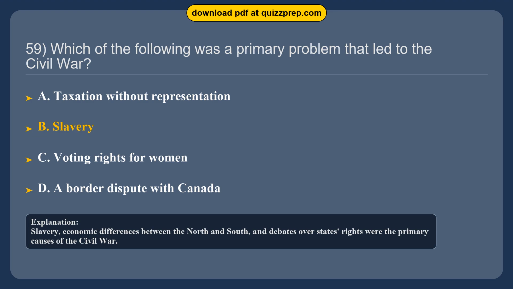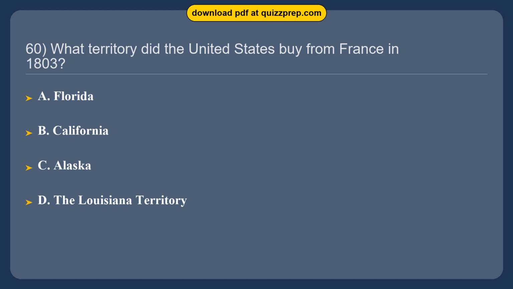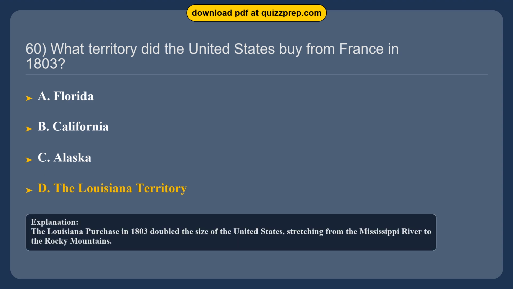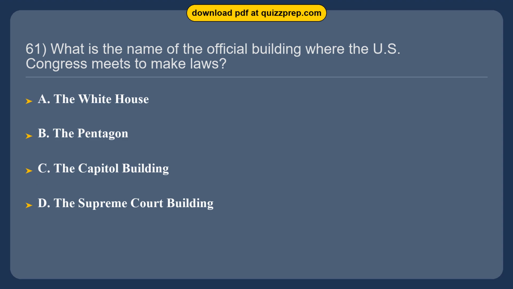Question 60. What territory did the United States buy from France in 1803? Option A, Florida. Option B, California. Option C, Alaska. Option D, the Louisiana Territory. The correct answer is option D, the Louisiana Territory. The Louisiana Purchase in 1803 doubled the size of the United States, stretching from the Mississippi River to the Rocky Mountains.